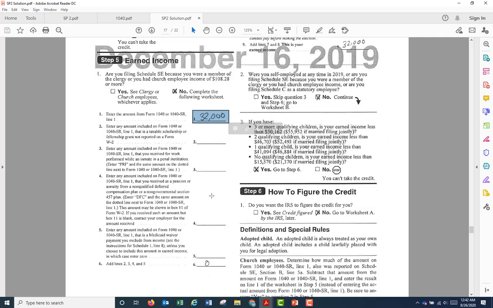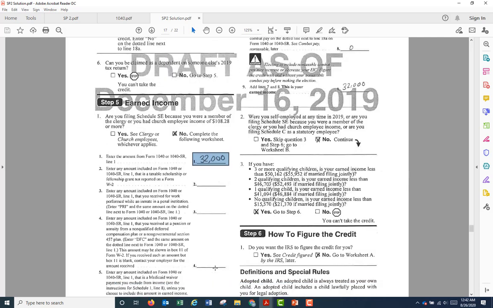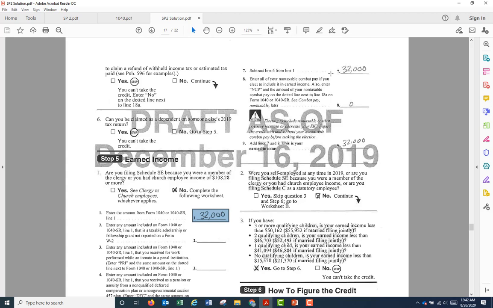And all of the answers to these are blank. Line 6 is a subtotal of lines 2 through 5. Next, line 7, subtract line 6 from line 1. So this is still the earned income that we carried from line 1 to line 7.